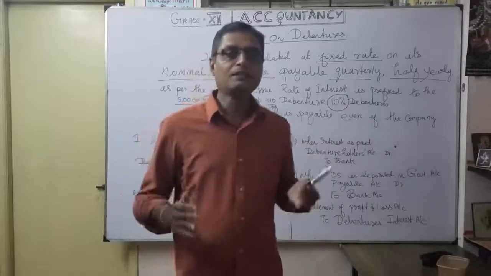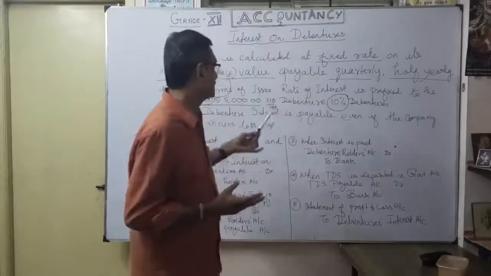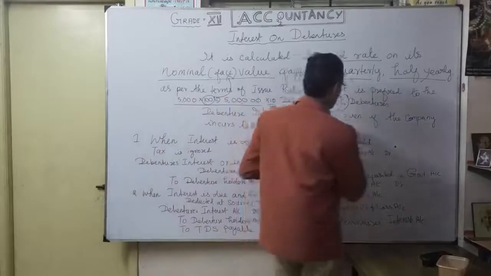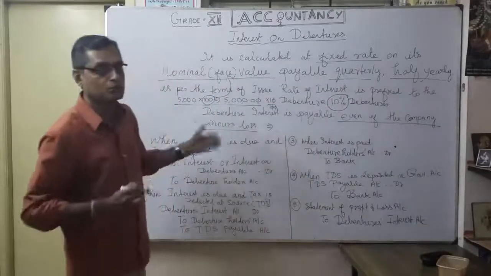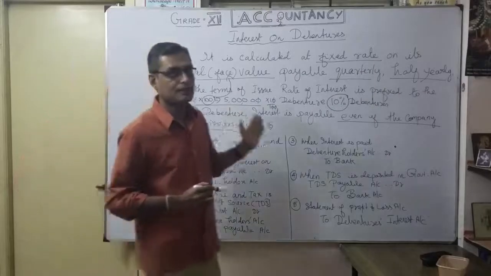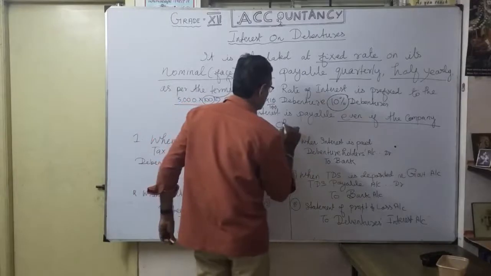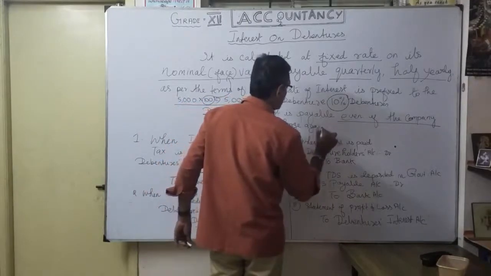Very important here: even if the company is earning a loss, the company has to give the interest. Debenture interest is payable even if the company incurs a loss. That's why debenture interest comes under charge against profit.